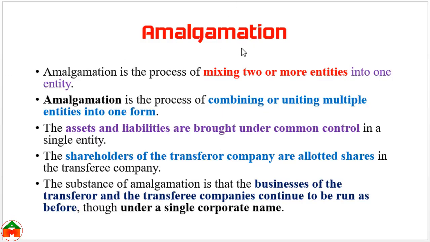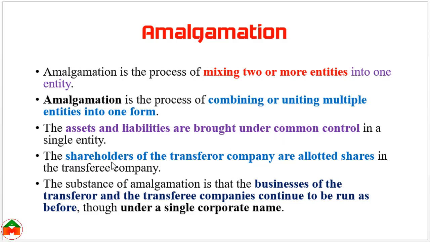What is amalgamation? Amalgamation is the process of mixing two or more entities into one entity. Whenever there is a process of combining or uniting multiple entities into one entity, then that type of process is known as amalgamation. Under this amalgamation, the assets and the liabilities are brought under common control in a single entity.